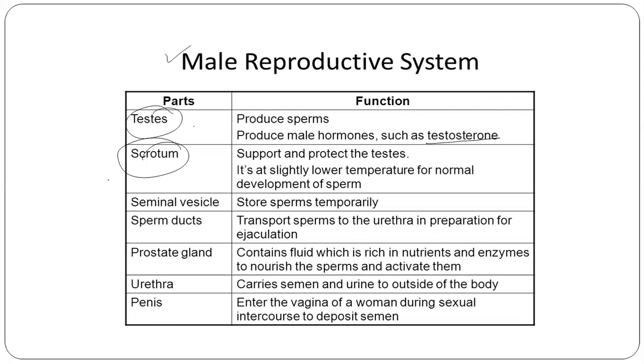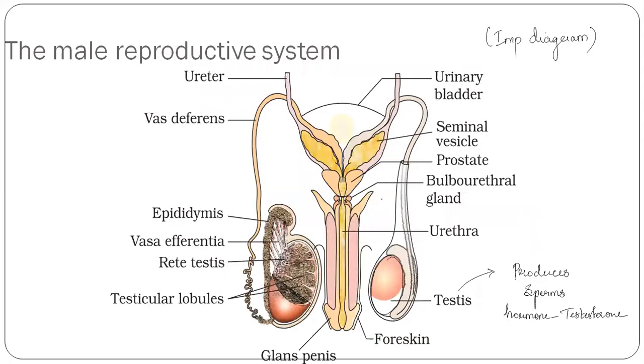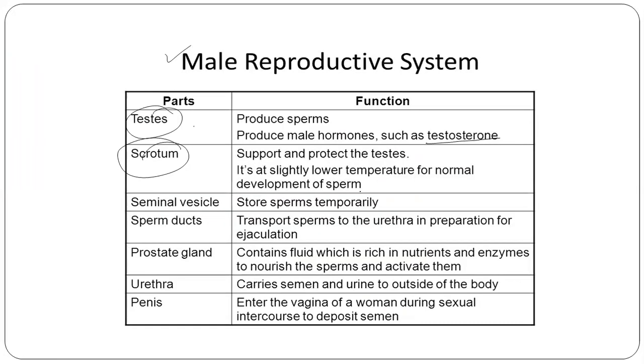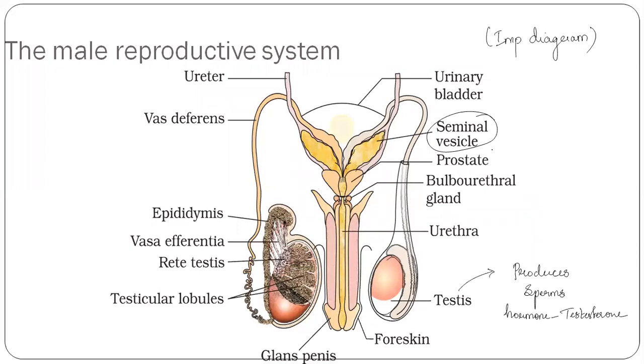Next coming to the seminal vesicle. So what does this seminal vesicle do? Here you can see, this is the yellow color part. Yes, students, can you see? This is the seminal vesicle. Now what does it do? It stores the sperm temporarily. Here the storing of the sperms takes place on a temporary basis.